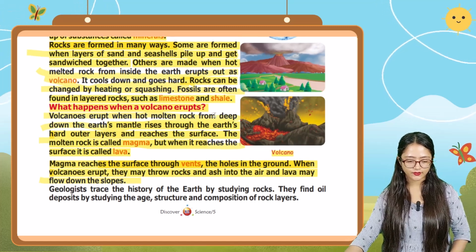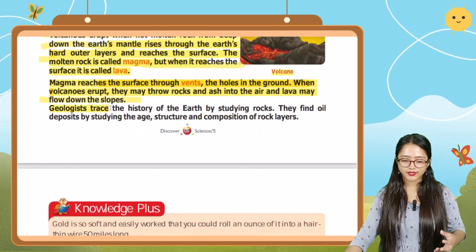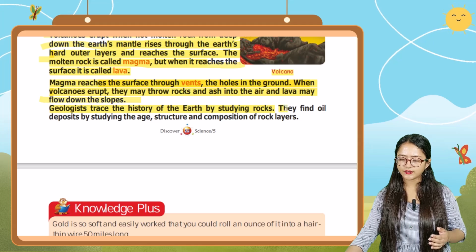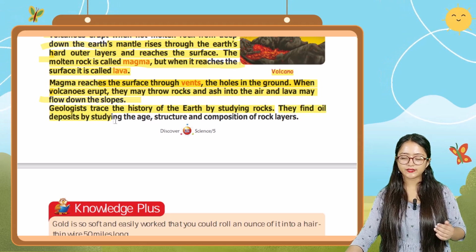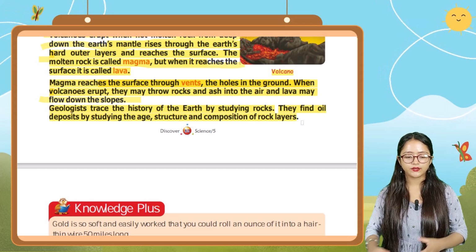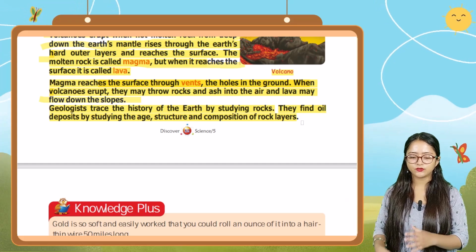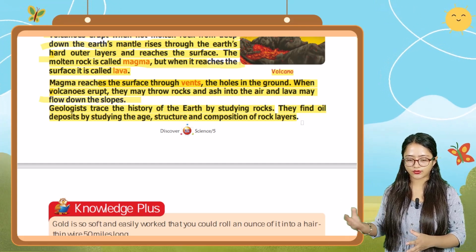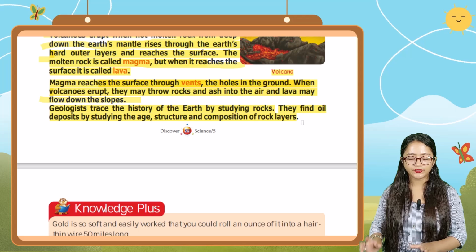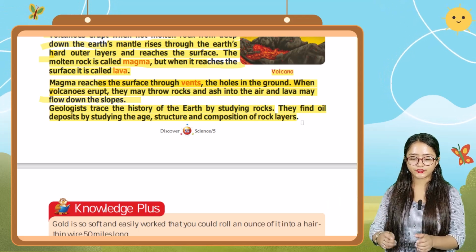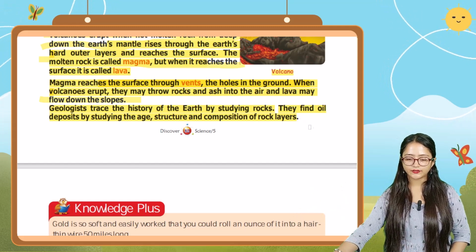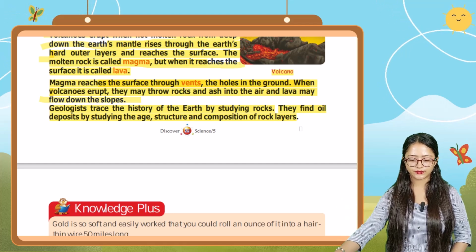Next, it is saying geologists trace the history of the earth by studying rocks. They find oil deposits by studying the age, structure, and composition of rock layers. Geologists are the people who study rocks. They trace the history of the earth, and they find that the rock layers also contain a kind of oil deposit.